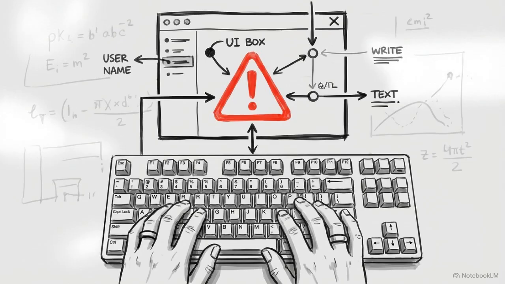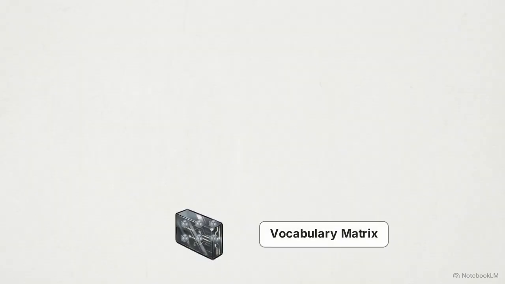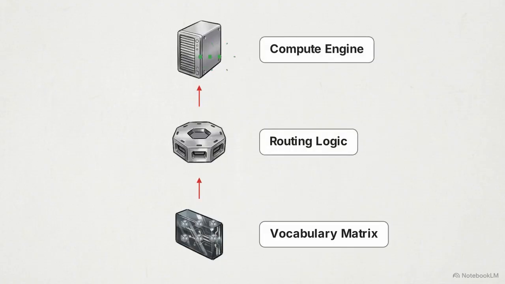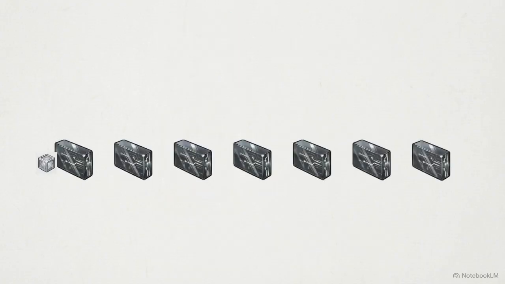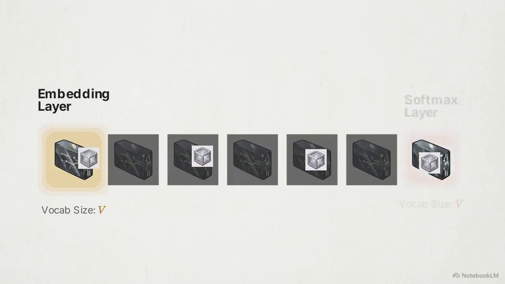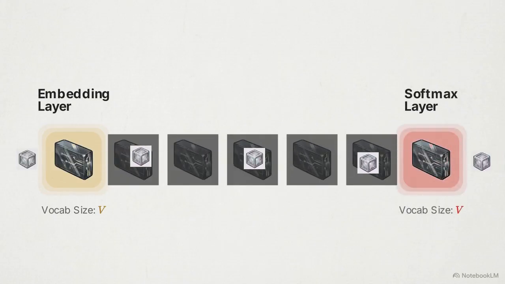To optimize unit economics in production, prompt engineering is insufficient. Controlling costs requires architectural intervention at every level of the pipeline, from selecting the optimal vocabulary matrix to engineering systemic data routing logic. This diagram outlines the modern transformer architecture, the foundational neural network design for current language models. We trace where the tokenizer meets the core compute engine, the initial embedding layer at the input, and the final softmax layer at the output.